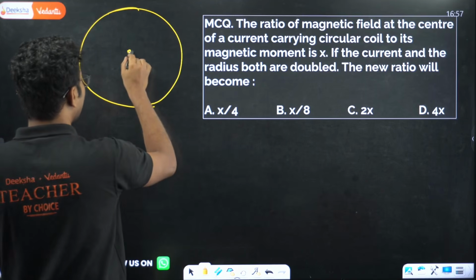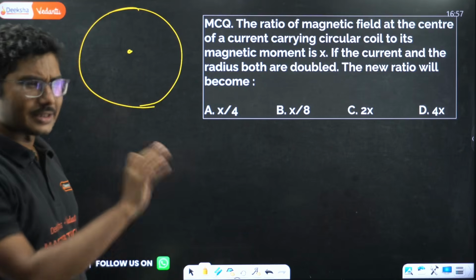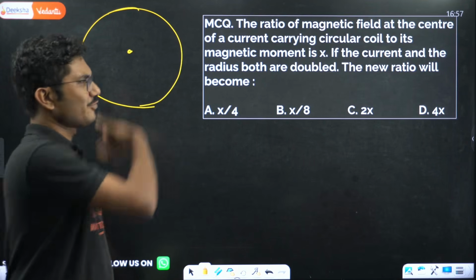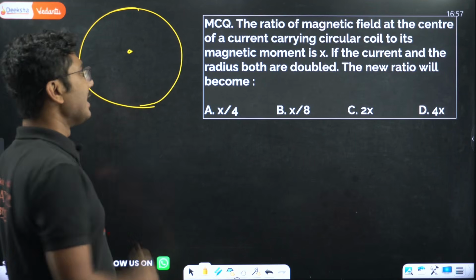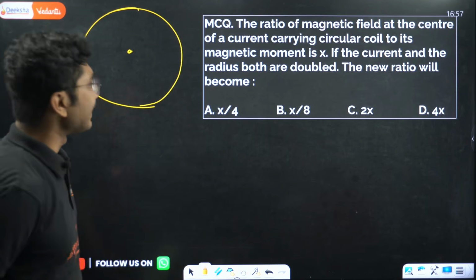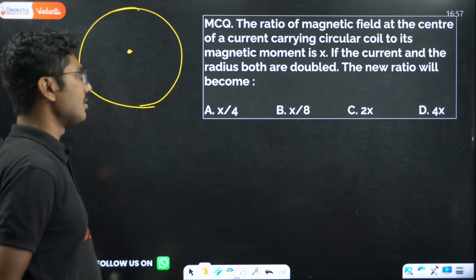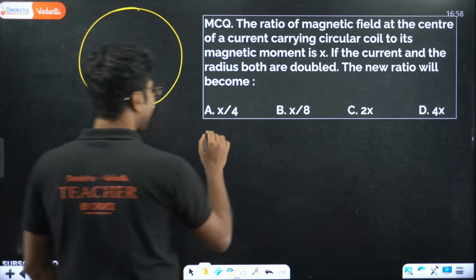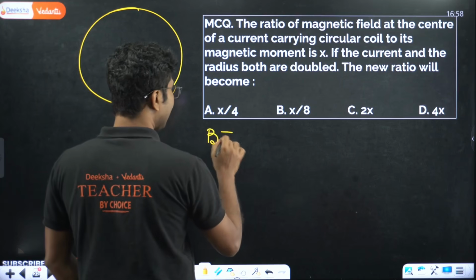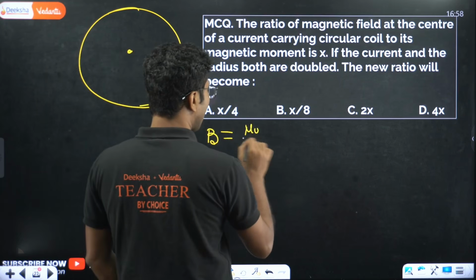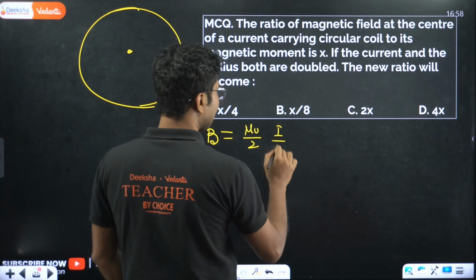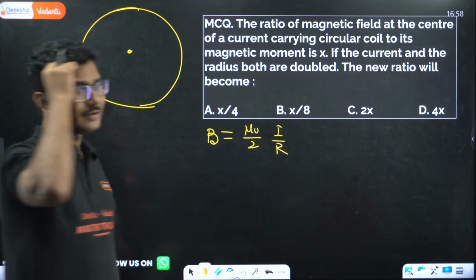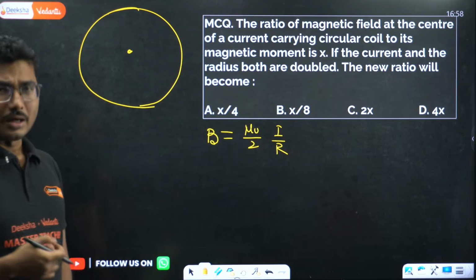I think this question should have been a little bit earlier. So what is the magnetic field at the center of a current carrying coil? It is given by mu naught by 2 I by R.